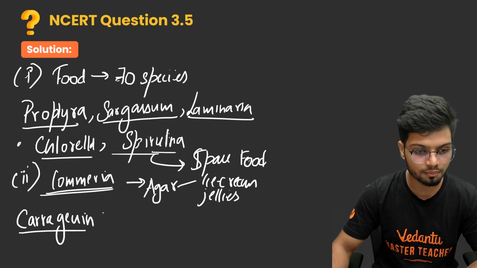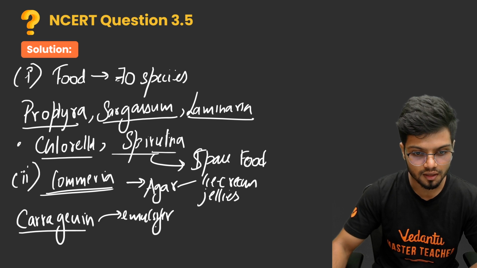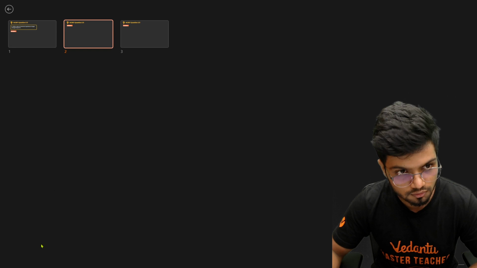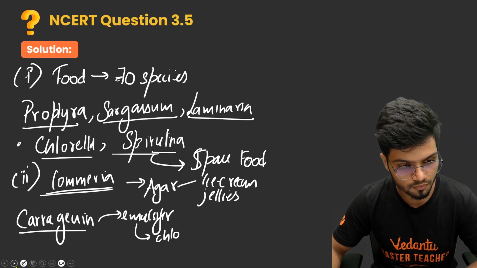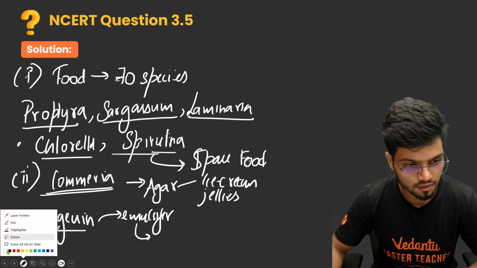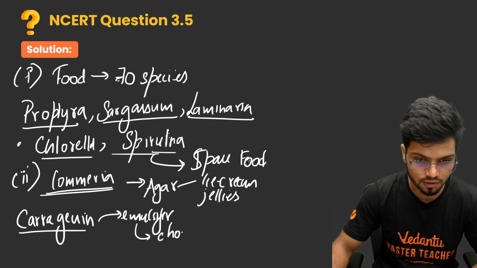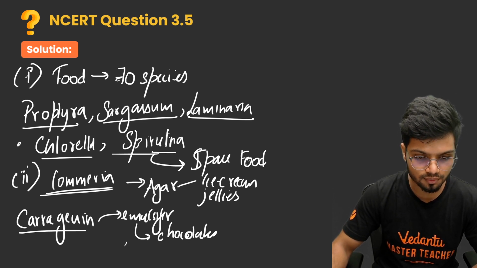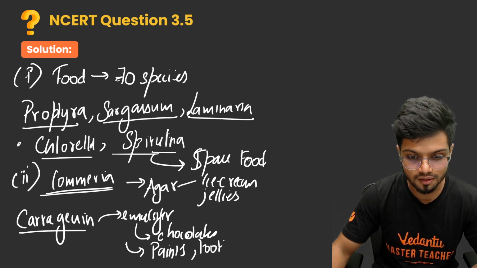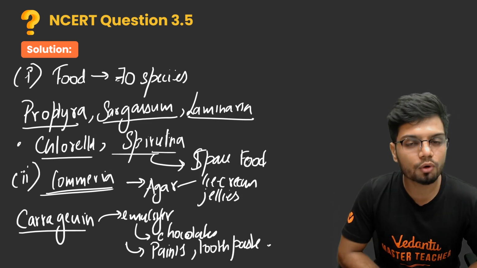Now, carrageen is special because it is a type of emulsifier. It is a type of emulsifier which is used in chocolates. Let me just erase this. It is used in chocolates as well as paints, emulsifier, right? In the preparation of chocolates as well as paints and even toothpaste. Carrageen is used.